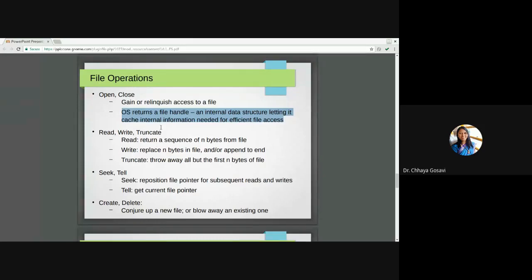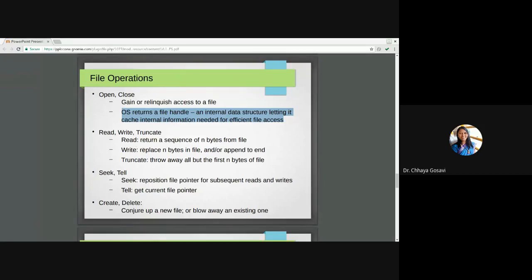Read, write, and truncate. Read means read a sequence of n bytes from a file. So the file is open and I want to read the first 10 records. When I read the first record, the pointer will point to the next record automatically. When I read the second record, the pointer will point to the third record. So automatically the pointer will increase as I am reading sequentially.